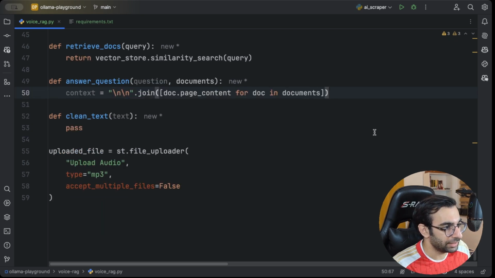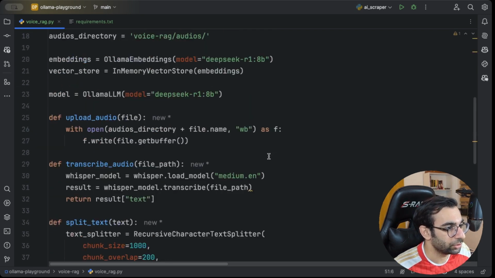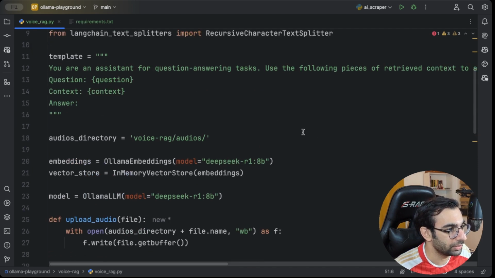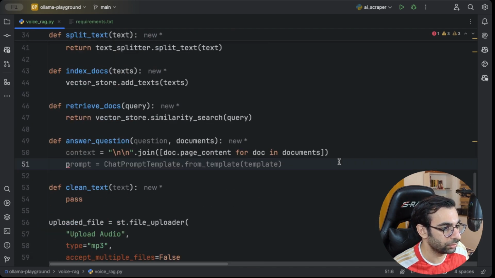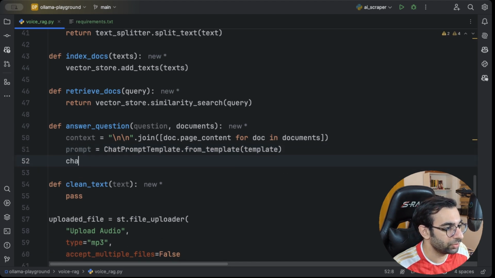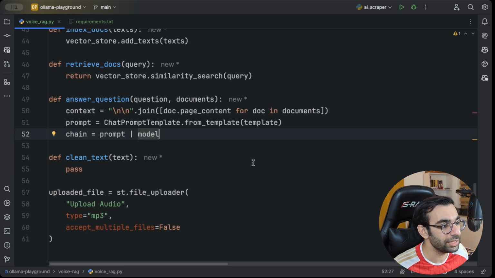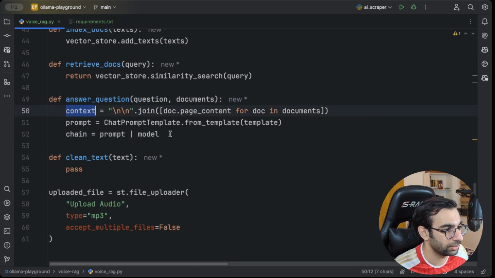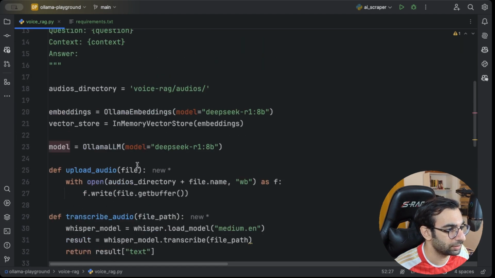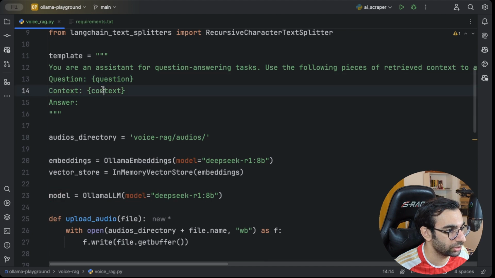And then we need to create a prompt out of that template that I showed you here. There, we have a template. We need to create a chat prompt template from that. And then we need to create a chain out of the prompt and the model. So like this with pipe, we are gonna connect these two into a chain. And we need to just invoke this chain with these two parameters, question and context. Notice that here we have question and context.